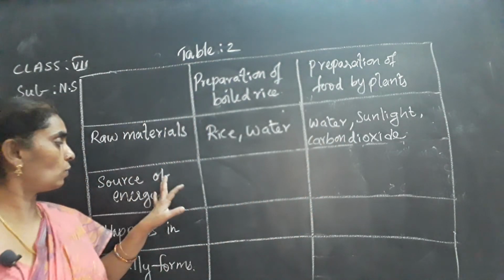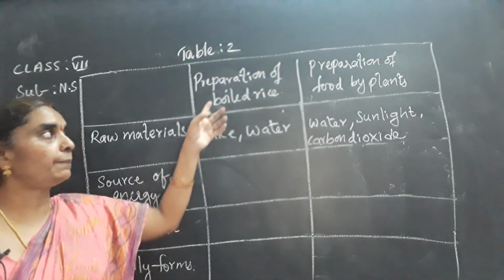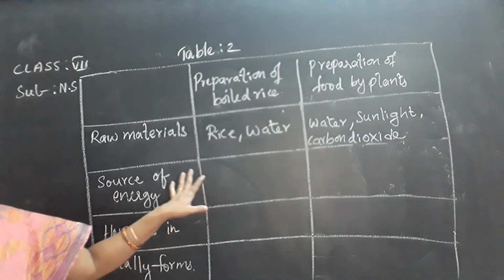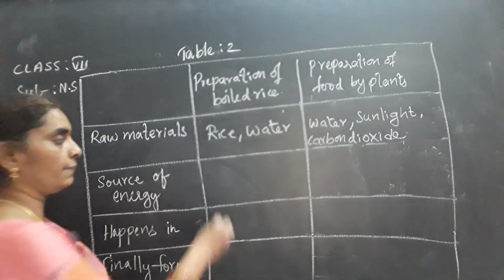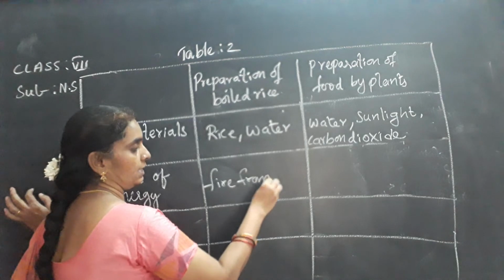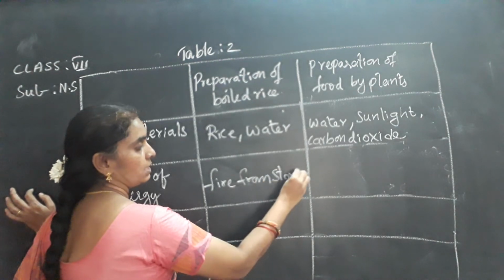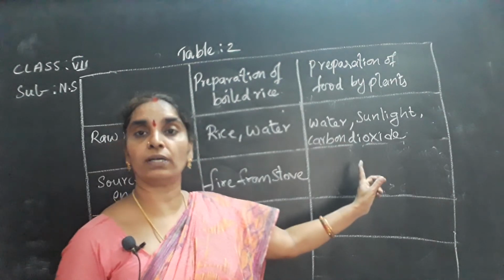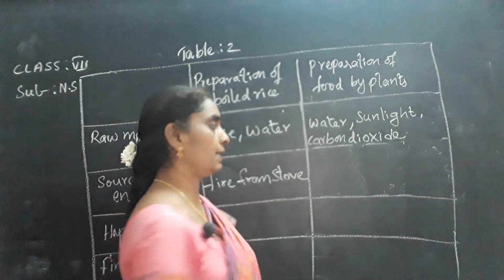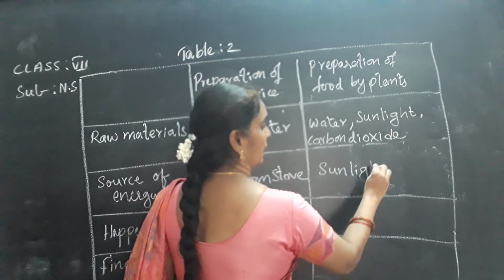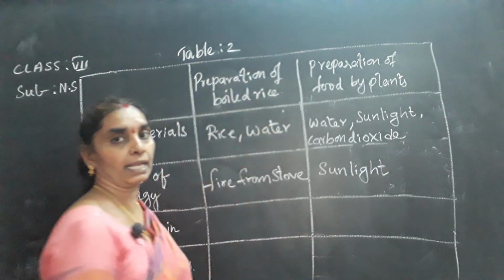So, what is the source of energy for the preparation of boiled rice? The source of energy for the preparation of boiled rice is fire from stove. Energy, isn't it? Fire from stove. What is the source of energy for preparation of food by plants? It is sunlight. Source of energy is sunlight.